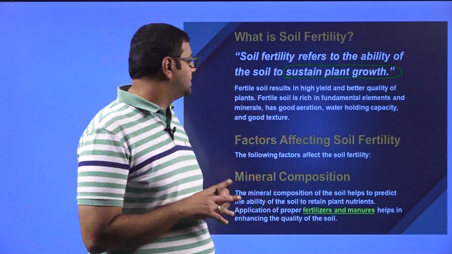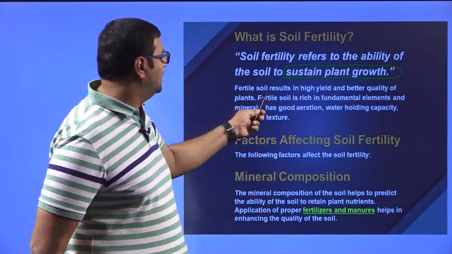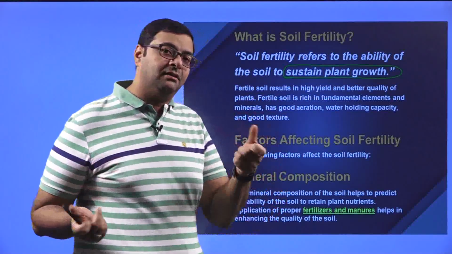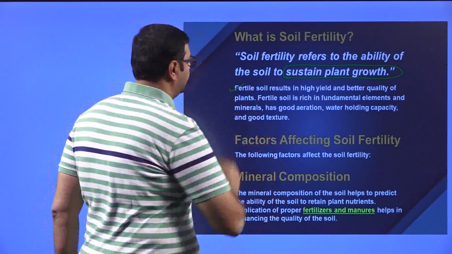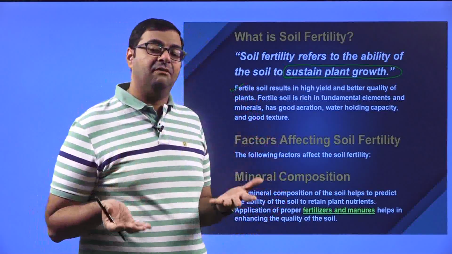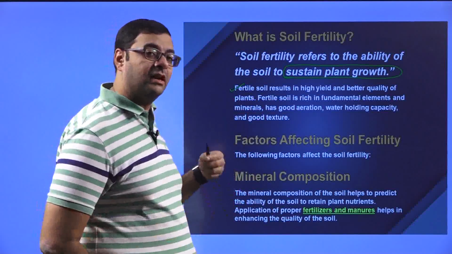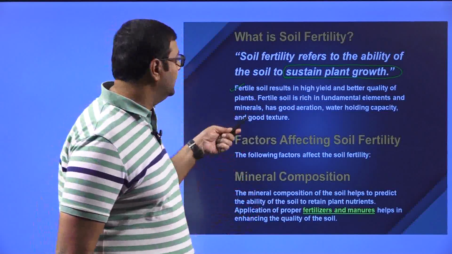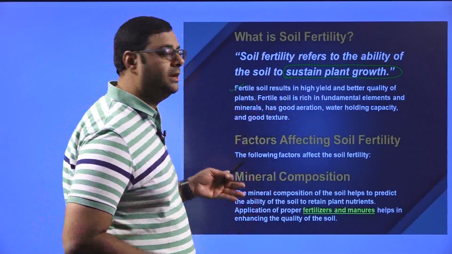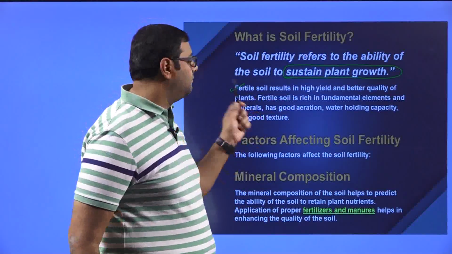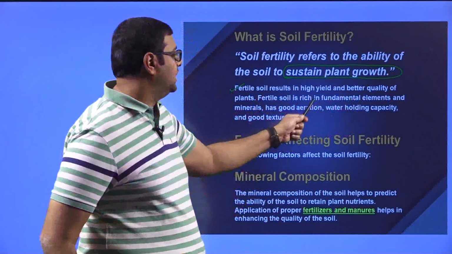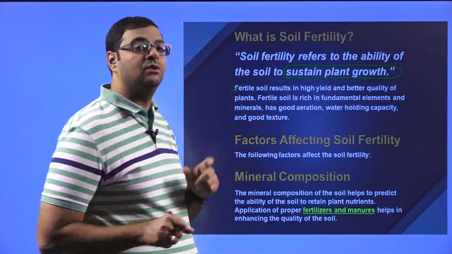So you need to understand that a fertile soil results in high yield and better quality of plants. So the first characteristic is this one that you have to look at. If the soil is fertile, if it is having many nutrients in it which are required for the plant for its growth, then it will give you a high yield and a better quality, that is very, very obvious. Then you have fertile soil is rich in fundamental elements and minerals and has good aeration, water holding capacity and good texture.